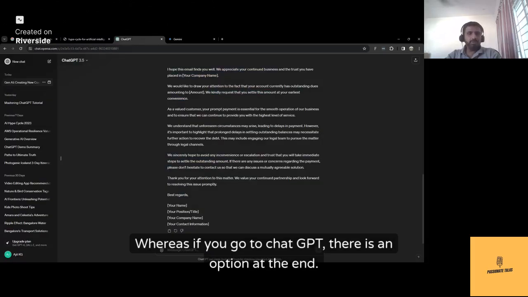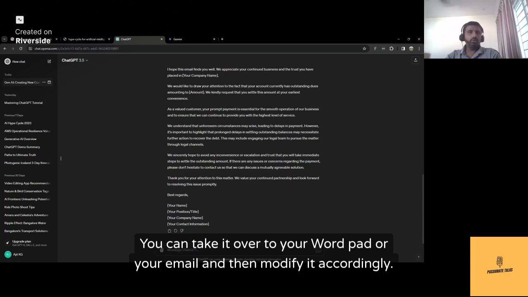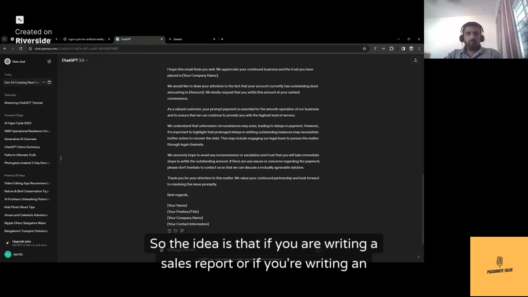Whereas if you go to ChatGPT, there is an option at the end. You can click on the copy button, it gets copied. You can take it over to your WordPad or your email and then modify it accordingly.